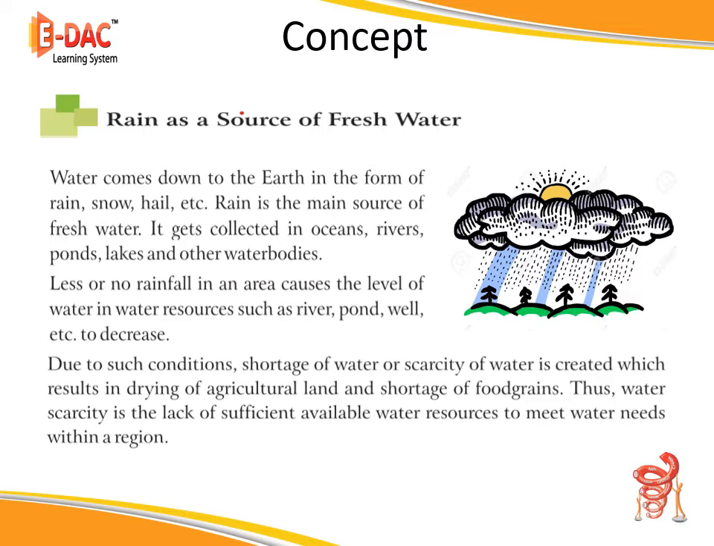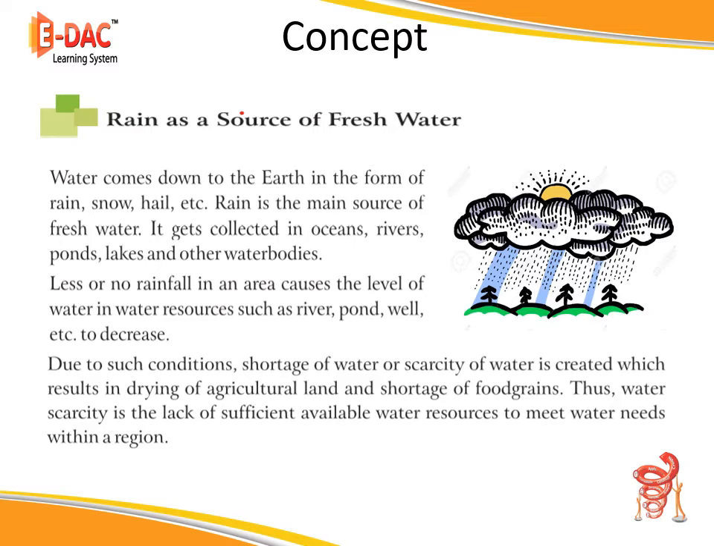And if this rain does not happen, what will happen? The water will keep on going through evaporation, and then it will keep on condensing in the clouds, but we will not get any rain back, and the cycle will get disturbed. And if it gets disturbed, the water in the water bodies will start decreasing. Due to such a condition, shortage or scarcity of water is created, which results in drying of agricultural land and shortage of food grains.